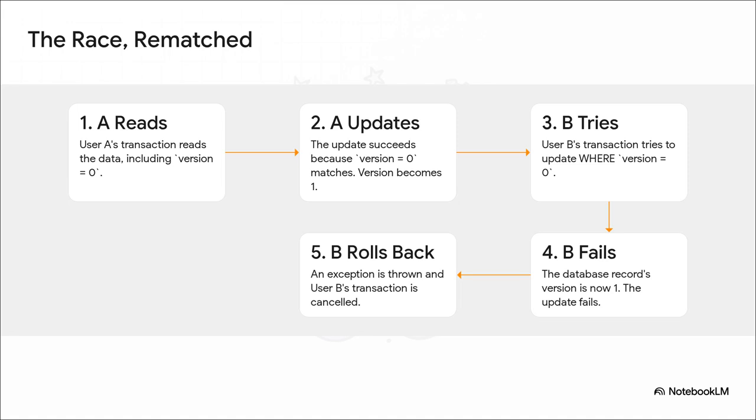Then, a split second later, user B's request shows up. It tries to do the exact same thing. It says, hey, update this row, but only if the version is 0. Well, guess what? It's too late. The version is already 1.